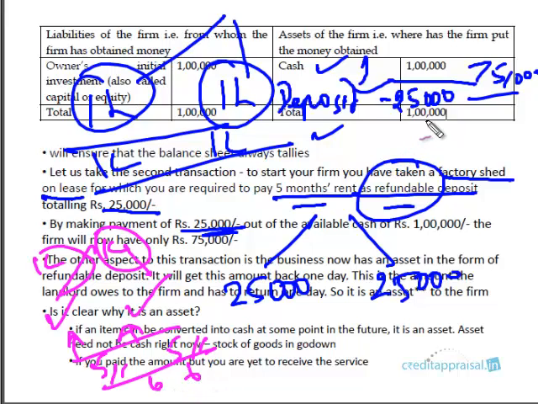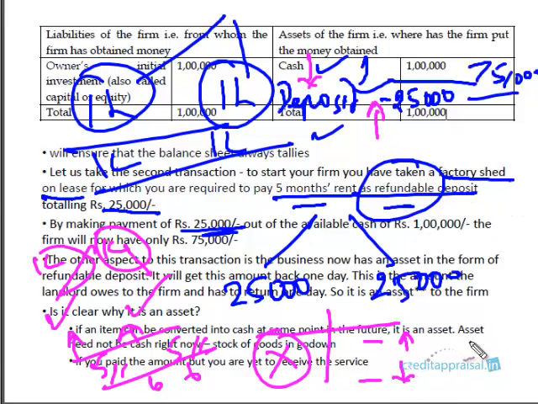But in this example, you should understand there is another way in which the balance sheet can be affected. The liabilities need not be affected at all, or the assets need not be affected at all. One side will remain as it is, and on the other side, in two different heads, one will go up and one will go down. As in this example, here we have the cash going down and the deposit going up. Before this transaction, we have already seen that the total balance sheet is 1 lakh: cash is 1 lakh, capital is 1 lakh.